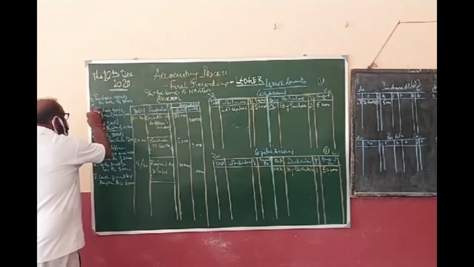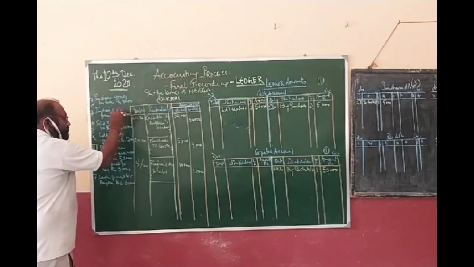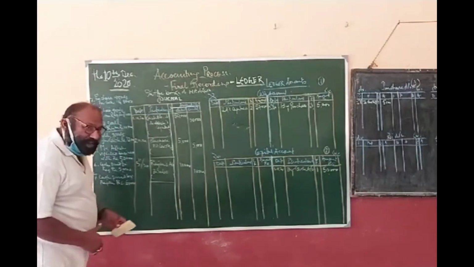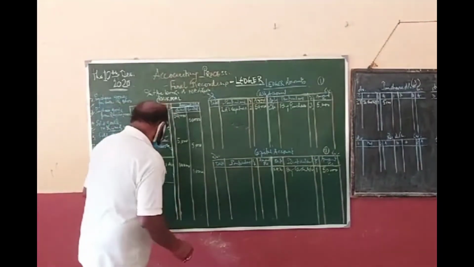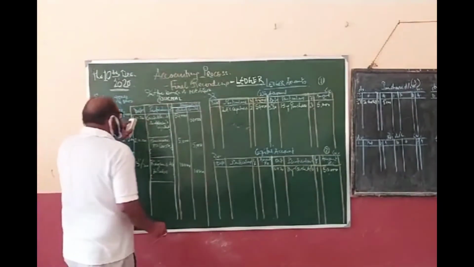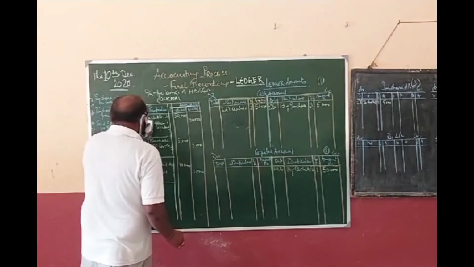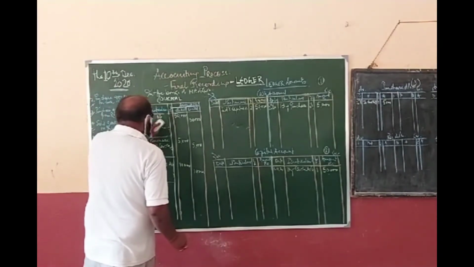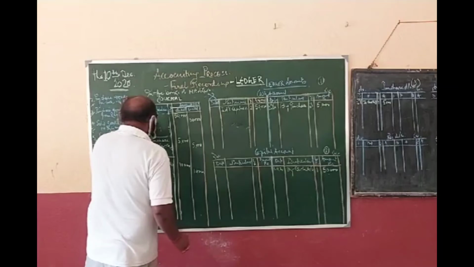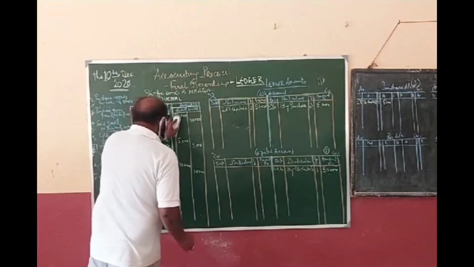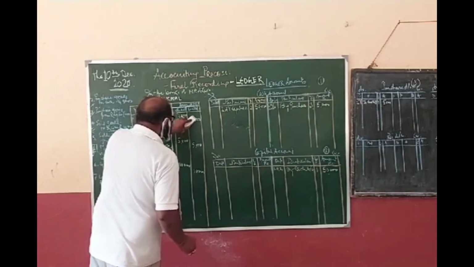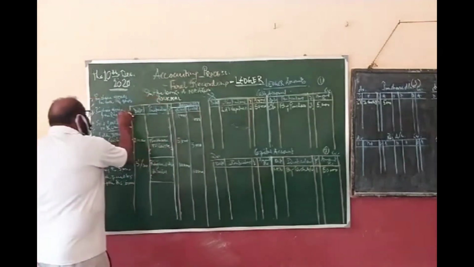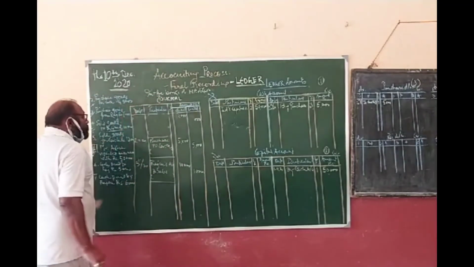Say this problem. Purchase goods from Raj. Okay. So friends, I am rubbing it a bit, as I am not getting the space. So purchase goods from Raj.